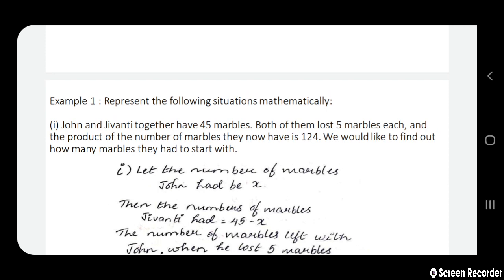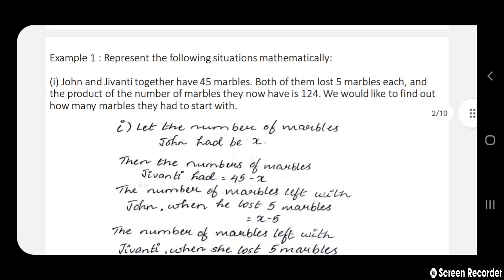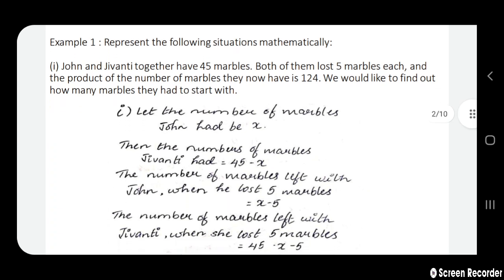Next, the second sentence: both of them lost 5 marbles each. The number of marbles left with John will be x minus 5, whereas the number of marbles left with Jivanti will be 45 minus x minus 5.